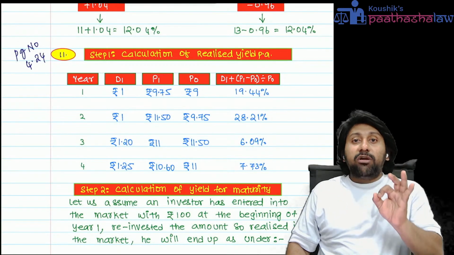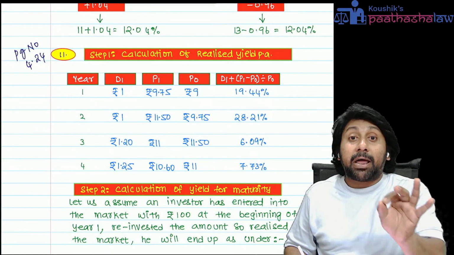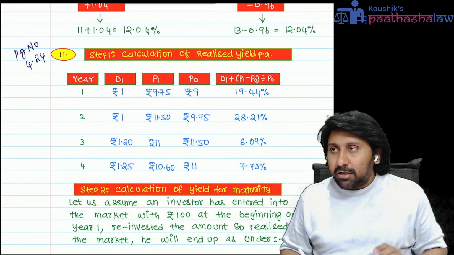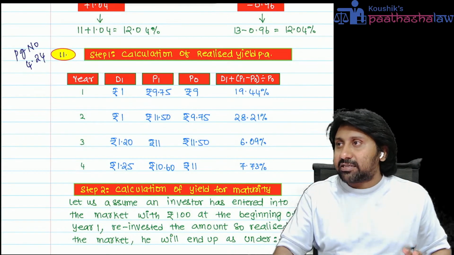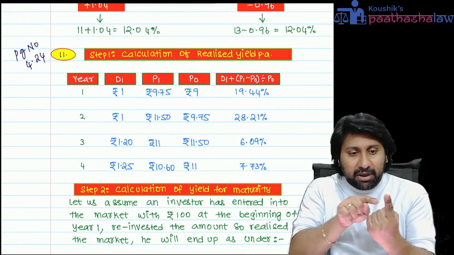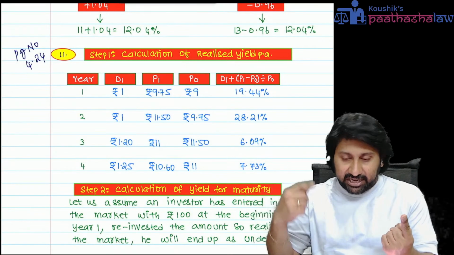Okay. Now he will ask a question. These are all called individual per annum returns. What returns are these called here? Individual per annum returns. Concentrate and try to answer with common sense. Today, I have 1 rupee. My 1 rupee will become 1.1944 at the end of the first year.